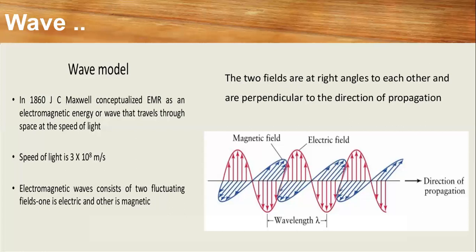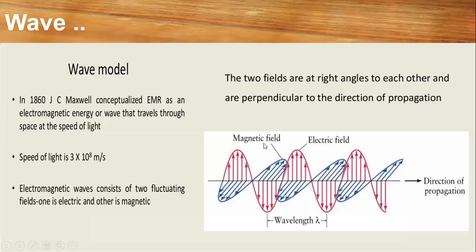And an electromagnetic wave consists of two fluctuating fields. One is the electric and the other is the magnetic, as we are aware. And how does that wave look? The two fields are at right angles to each other, and they are perpendicular to the direction of propagation. With the help of this figure, you can identify easily how the magnetic wave behaves.